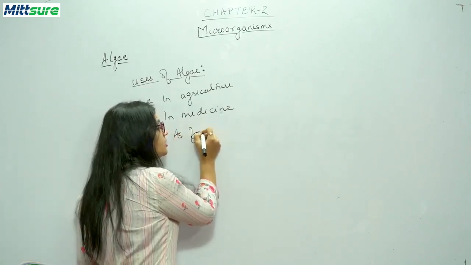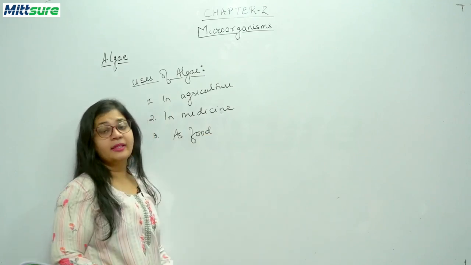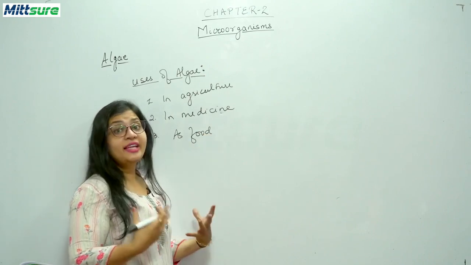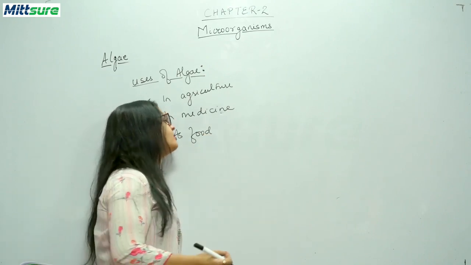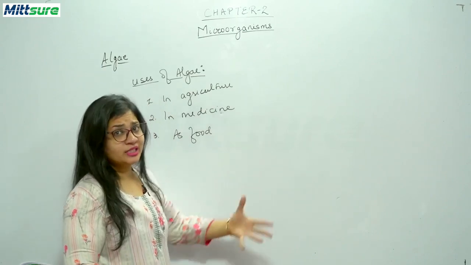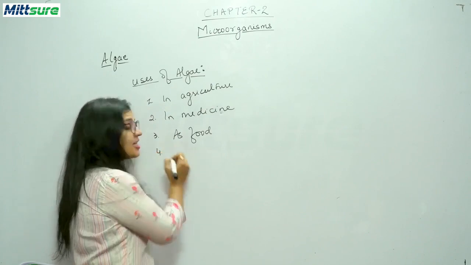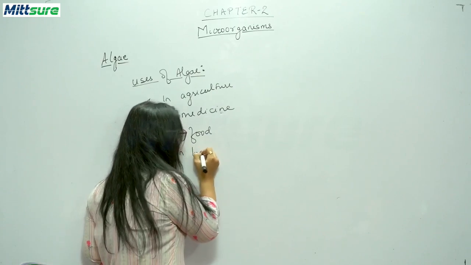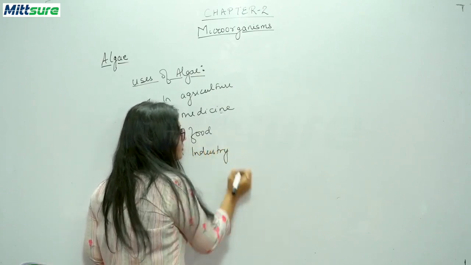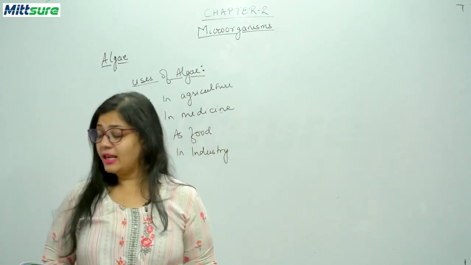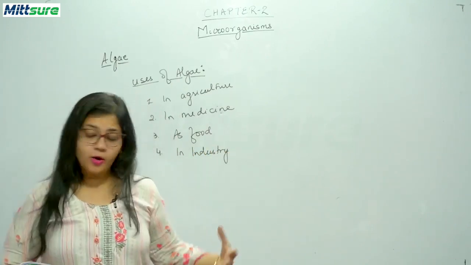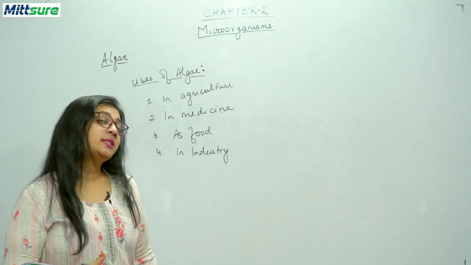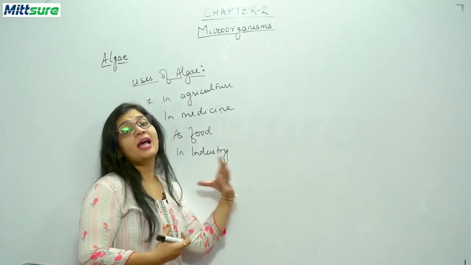Students, as this algae is plant-based, it can be used as food also. In salads and in soups we can use this algae, and we eat this algae also. Try to find out the name of one algae which you eat. This is your task to do. Now next, in industries. In industries also we use algae. Different commercial products are obtained from algae, like agar, sodium, potassium, iodine. These are all obtained with the help of this algae.